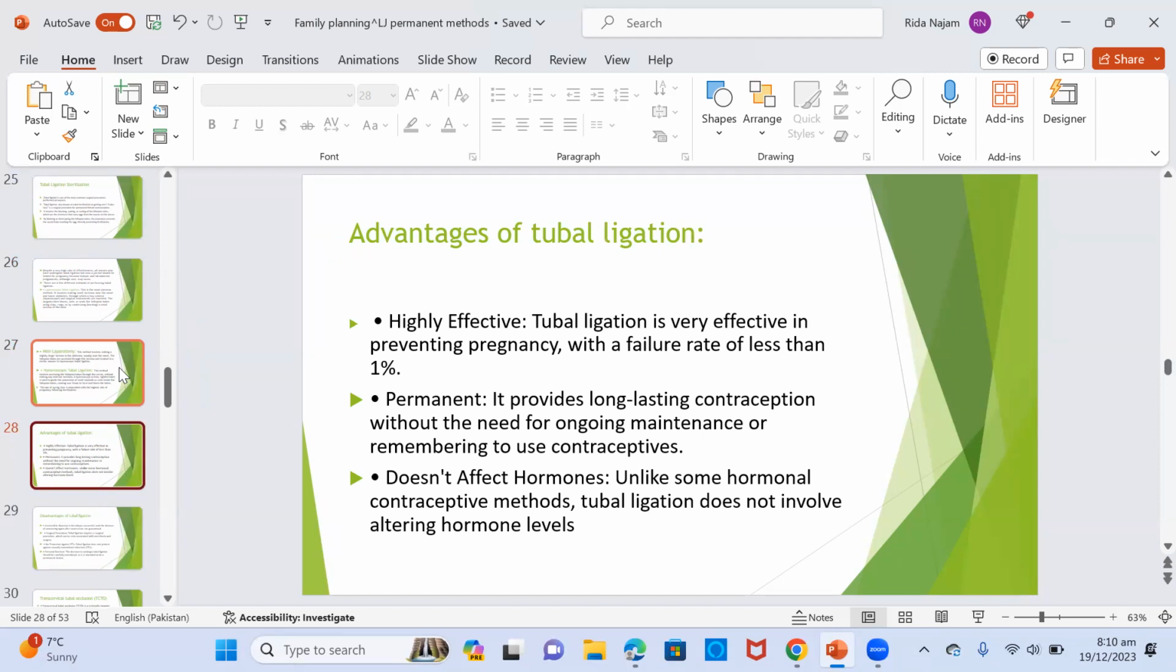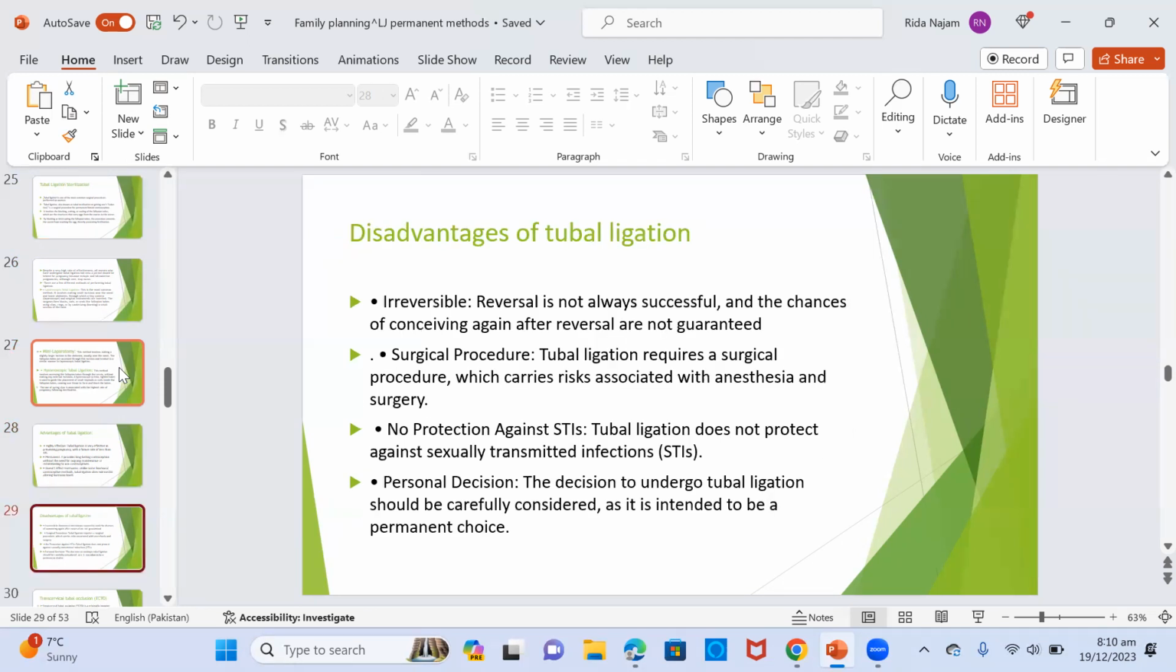Advantages of tubal ligation: it's highly effective in preventing pregnancy, with a failure rate of less than 1%. It's permanent, providing long-lasting contraception without the need for ongoing maintenance or remembering to use contraceptives. It doesn't affect hormones. Unlike some hormonal contraceptive methods, tubal ligation does not involve altering hormone levels.